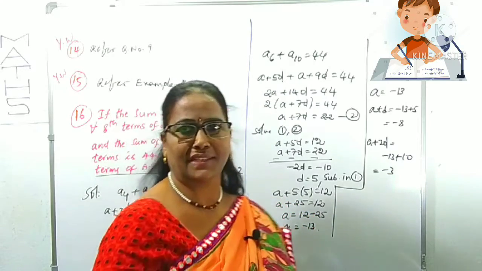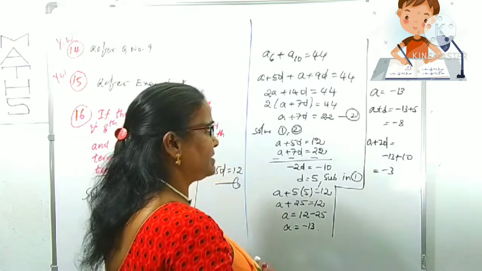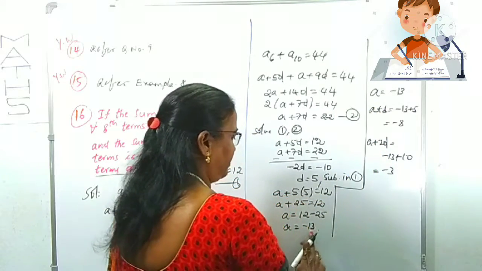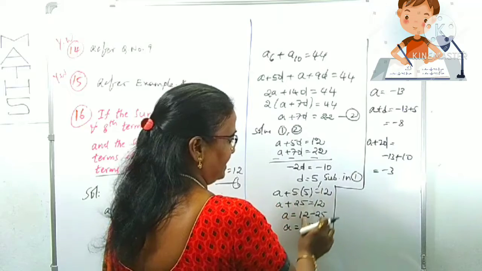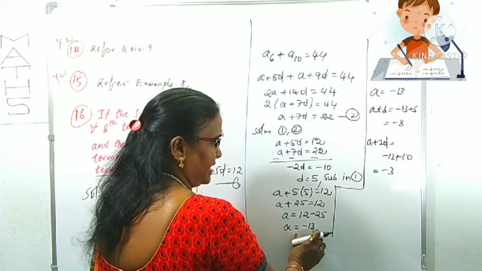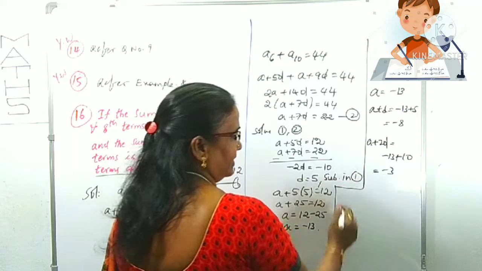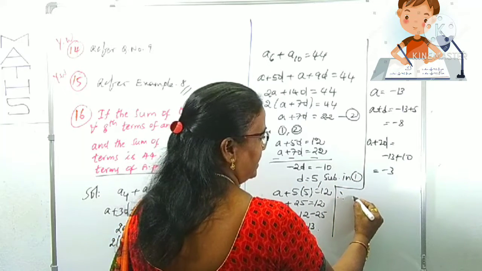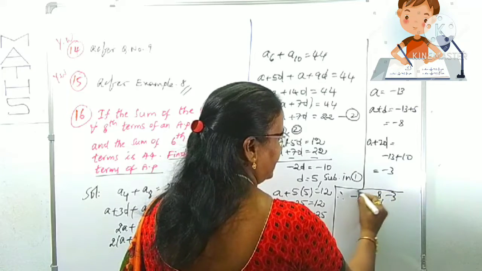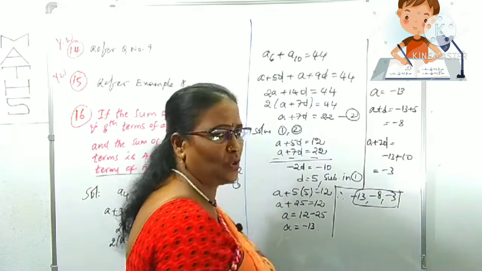Then the first 3 terms are being asked. What are the first 3 terms here? A, A plus D, A plus 2D. A we already know is minus 13. A plus D we can collect by taking A and D, and A plus 2D also by taking A and 2 times D like this. Therefore the first 3 terms are minus 13, minus 8, minus 3. This is our required solution.